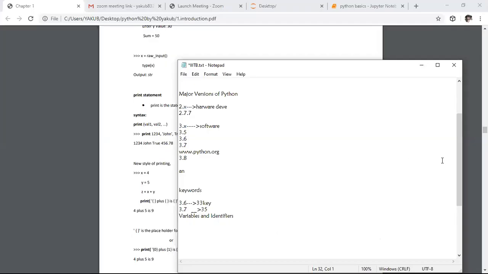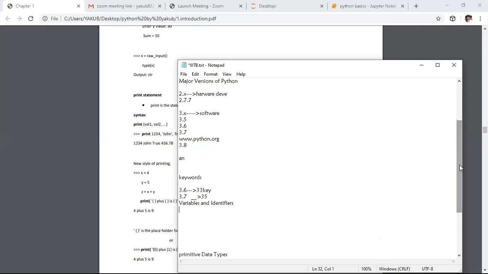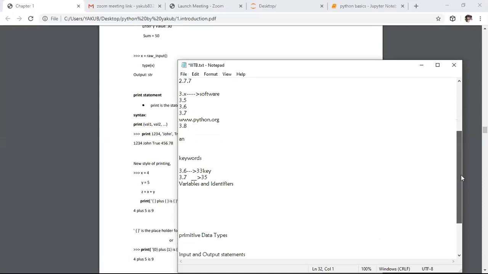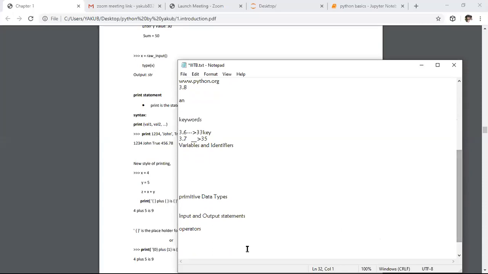This is prepared by me. After completion of the basic Python and advanced Python, after completion of this entire Python, I will forward you the entire Python content which is prepared by me. So here, these are the primitive data types. After the primitive data types, we have one more concept called input and output statements.